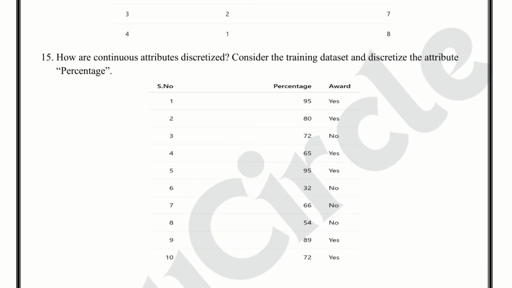Question number 15. How are continuous attributes discretized? Consider the training dataset and discretize the attribute percentage. This is a good problem question. Understand how continuous values are converted into intervals or groups.